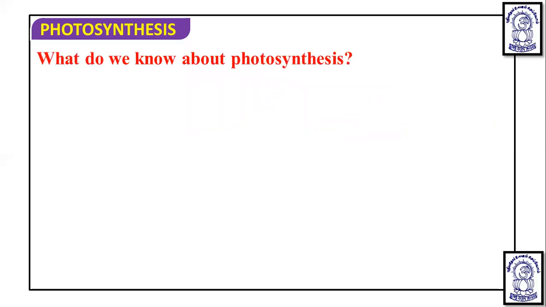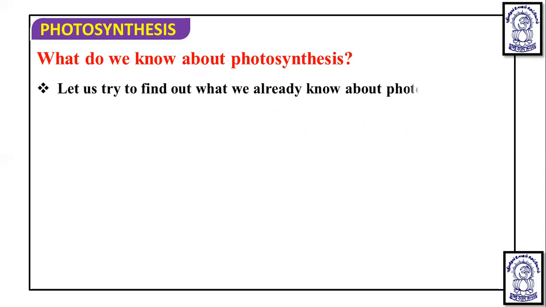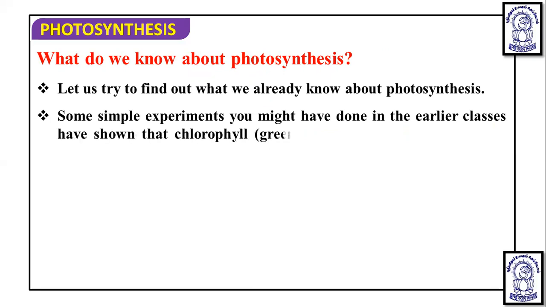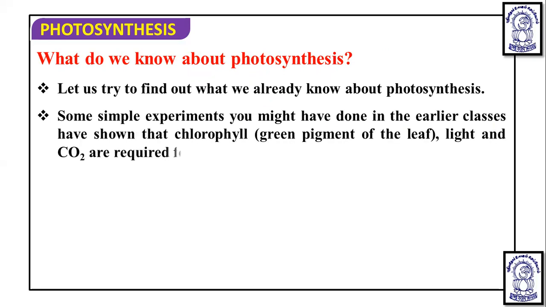What do we know about photosynthesis? First, we have to understand that. So let us try to find out what we already know about photosynthesis. Some simple experiments you might have done in earlier classes have shown that chlorophyll, which is the green pigment of the leaf, light and CO2 are required for photosynthesis to occur. So these basic things you have understood in your earlier classes.